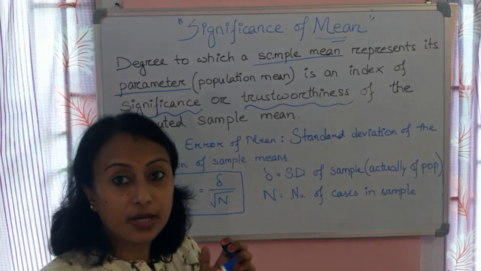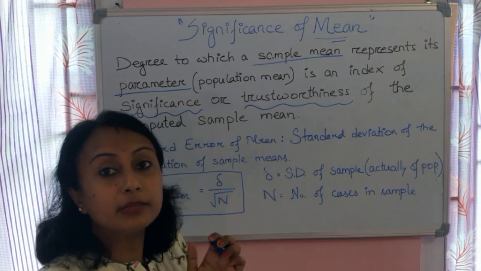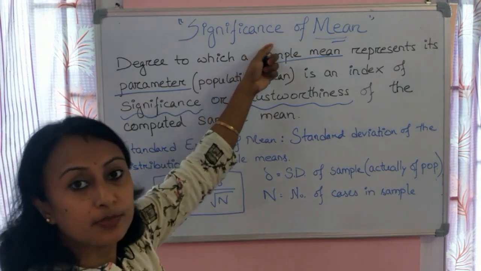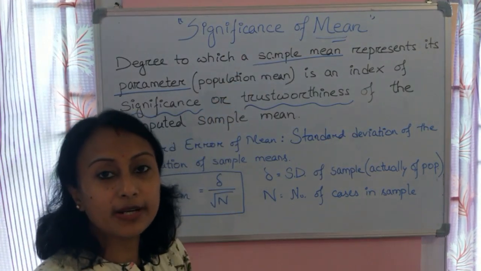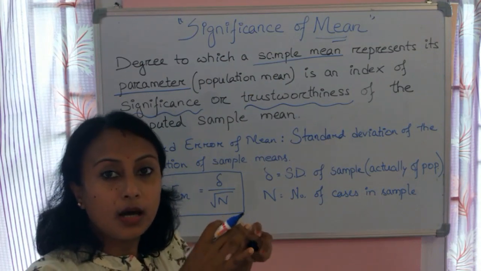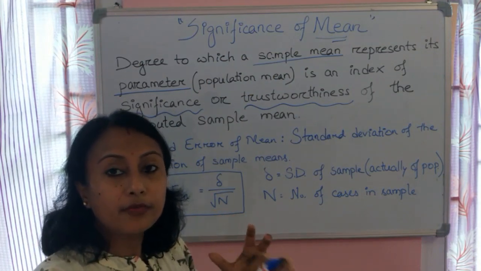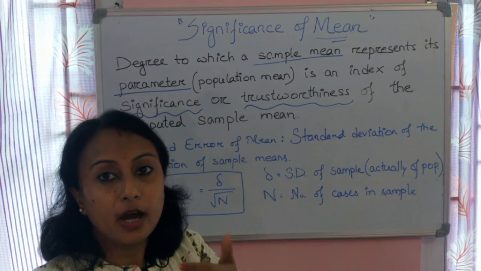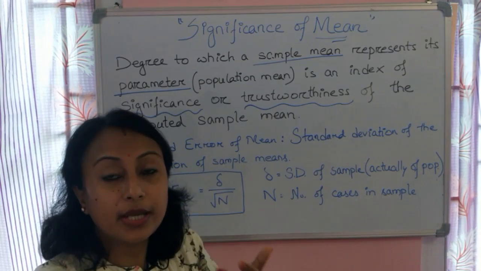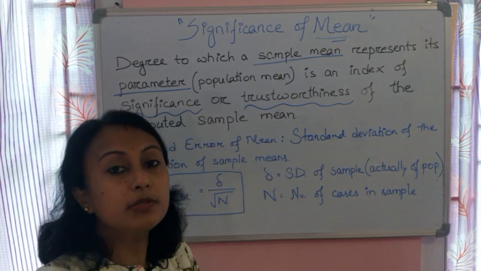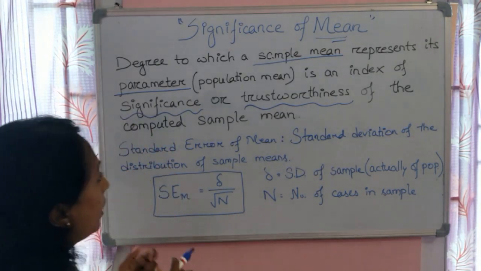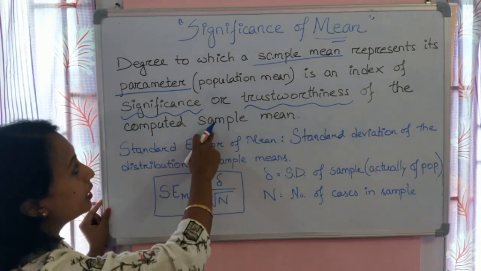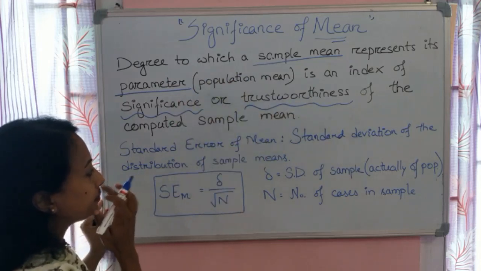Okay, so how much can we trust that this 61 will be applicable to 1000 also? That can be calculated through the concept of significance of mean. Okay, we have calculated the mean of a sample, but we are going to apply that mean to the population. But how trustworthy is it? How much can we trust the mean of the sample to be applicable to the mean of the population? So this is the concept of significance of mean. Okay, this is what we have written in this sentence.